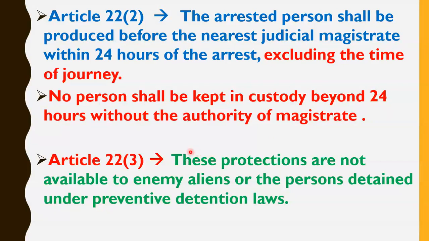Now the third mistake is that this is article 22 clause 3. So these protections are not available to enemy aliens or the persons detained under preventive detention laws. So this is article 22 clause 3. So article 22 clause 3 actually deals with the exception of article 22 clause 1 and article 22 clause 2. So article 22 clause 3 says that these protections are not available to enemy aliens or persons detained under preventive detention laws. Okay, and the explanation of this was absolutely right. So no problem was in the explanation.